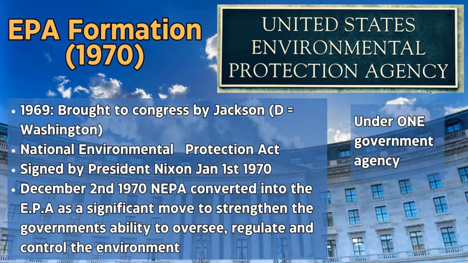Then, over the course of 1970, Nixon felt that it needed to be strengthened, needed more power behind it, more federal power in terms of the scope and scale that this newly formed act needed to become. So by December the 2nd, 1970, Richard Nixon converted and changed NEPA into the more comprehensive and stronger outfit of the EPA. So that was when it was signed into law by Nixon through the US government.